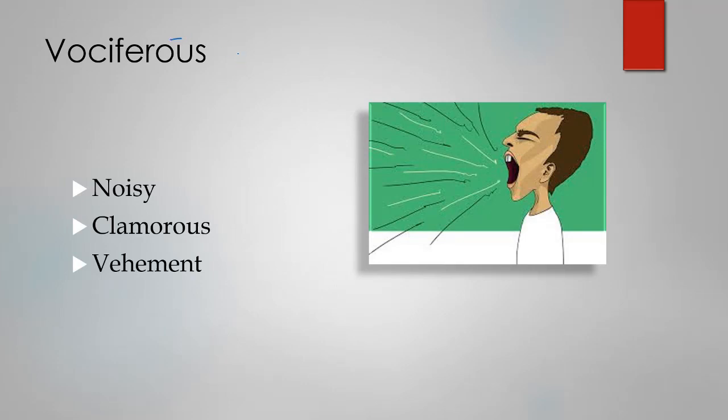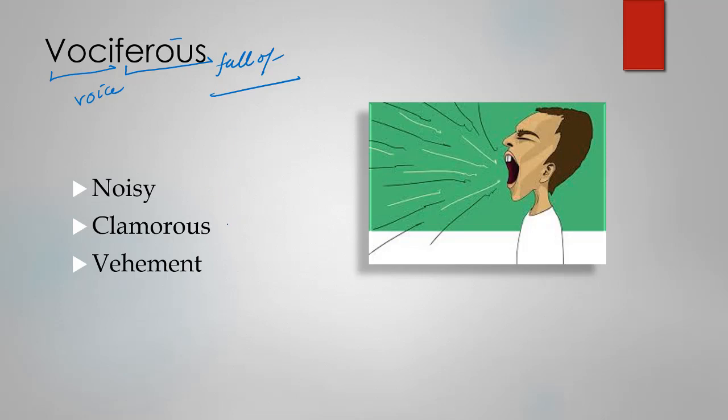Now, earlier we had talked about vociferous. Vociferous is something like noisy, and we have two roots here, voci and ferus. So ferus means something that is full of. When we attach ferus to something, that becomes full of that particular thing.